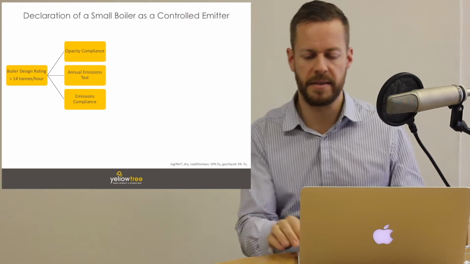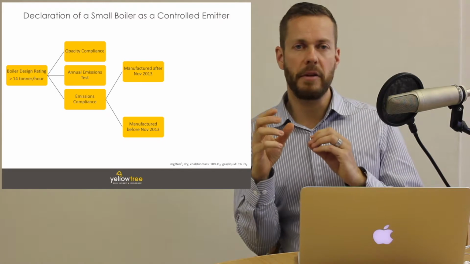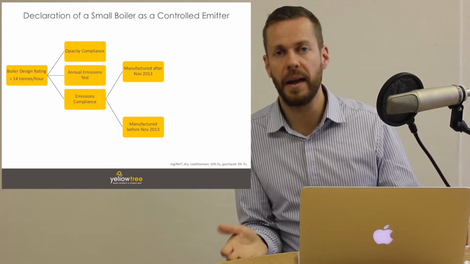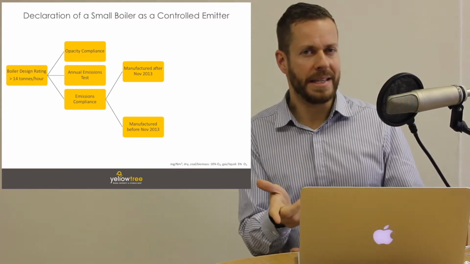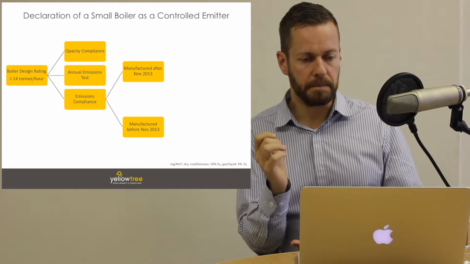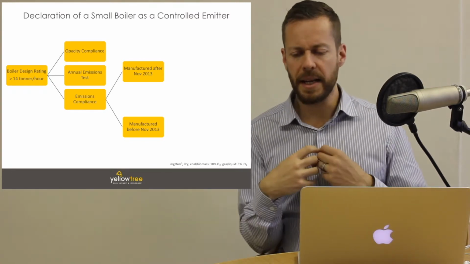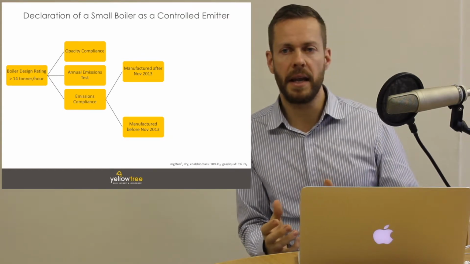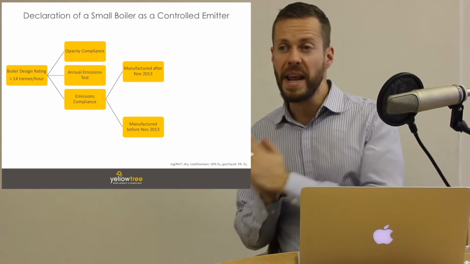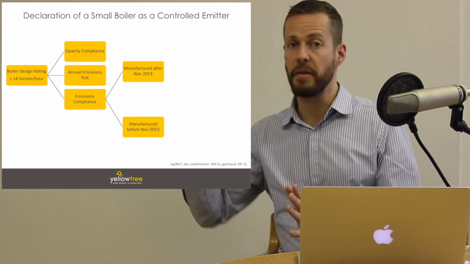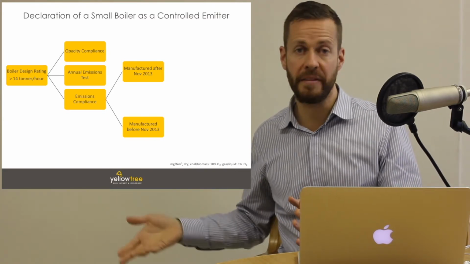So what are these limits? Well, the limits are rightly broken into 2 categories: boilers manufactured before November 2013 and boilers manufactured after November 2013. The date of November 2013 was chosen because that was the date on which the legislation was passed. So basically the policymakers were reasonable and they said, we're passing the legislation today, November 2013. If you already have a boiler, then there's going to be a set of emissions limits that pertain to those boilers that are more lenient, because you already have these boilers.